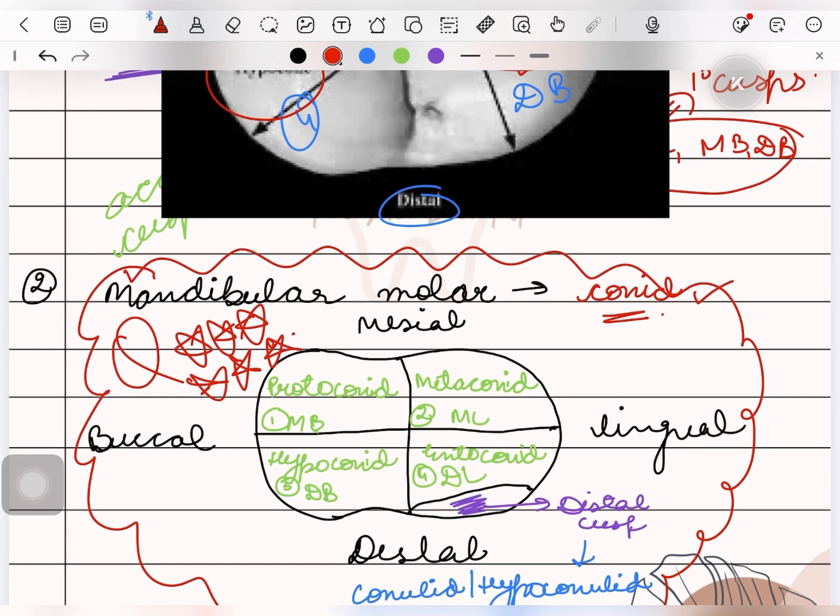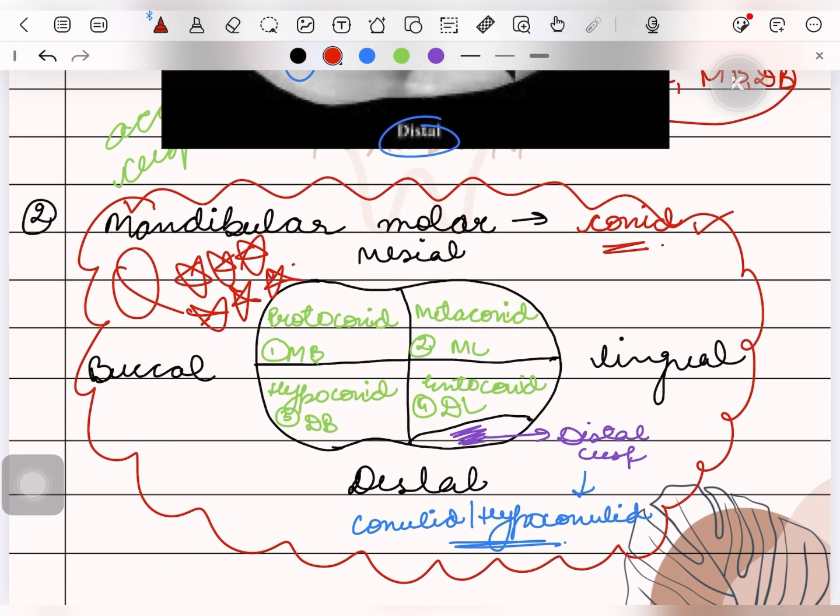And in case of permanent mandibular first molar, the largest cusp is the mesiobuccal cusp and it is called protoconid. Mesiolingual cusp is known as metaconid and it develops second. Third cusp which develops is hypoconid. Fourth cusp is entoconid and the smallest is the distal cusp, also known as hypoconulid.